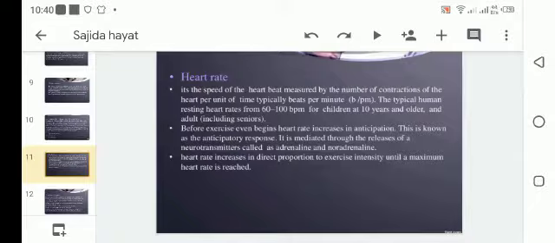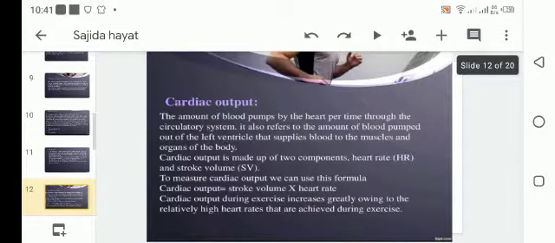This is known as anticipatory response. It is mediated through the release of neurotransmitters called adrenaline and noradrenaline. Heart rate increases in direct proportion to exercise intensity until a maximum heart rate is reached.